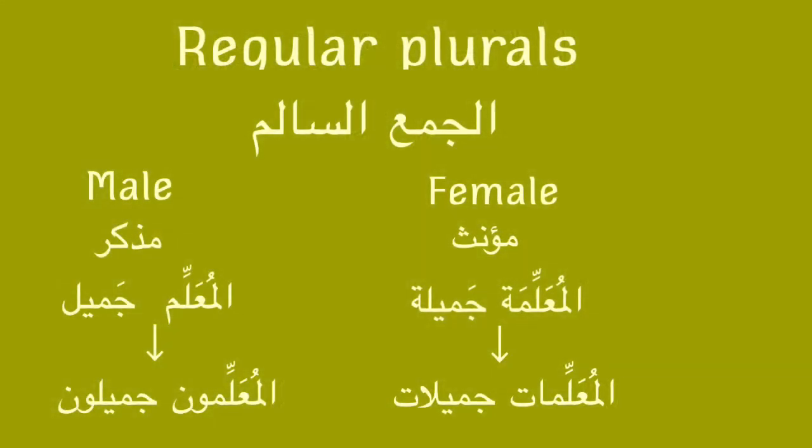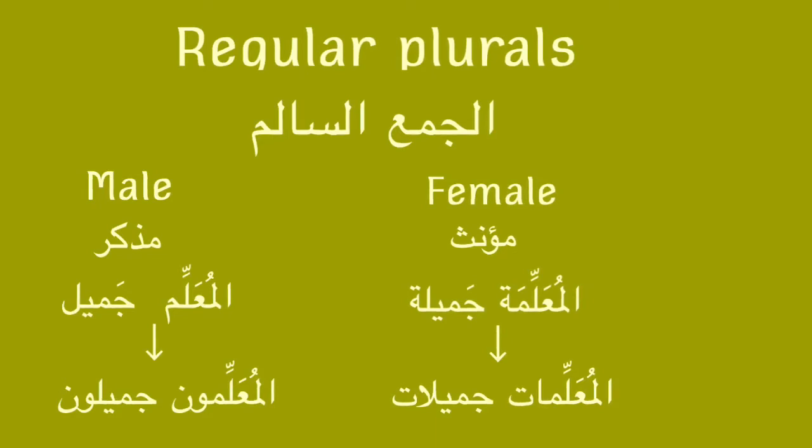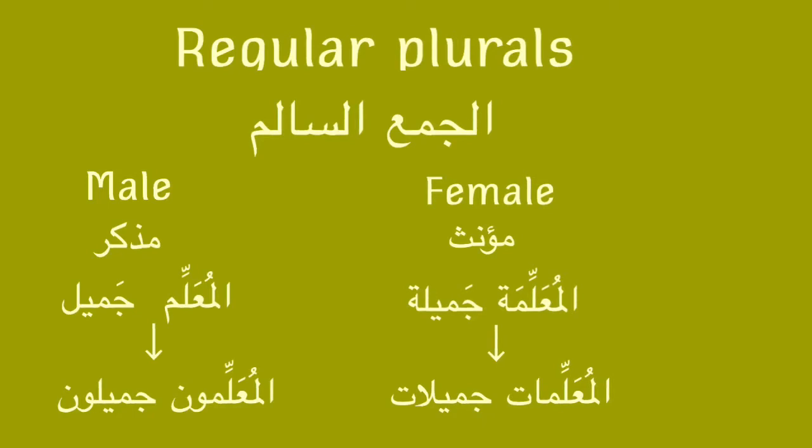Now the regular plurals are divided into male and female, mudhakkar wa mu'annath. Starting by the male part, the jama' mudhakkar salim rule is to add waw and noon, which is un, at the end of the word to make it plural, male regular plural.